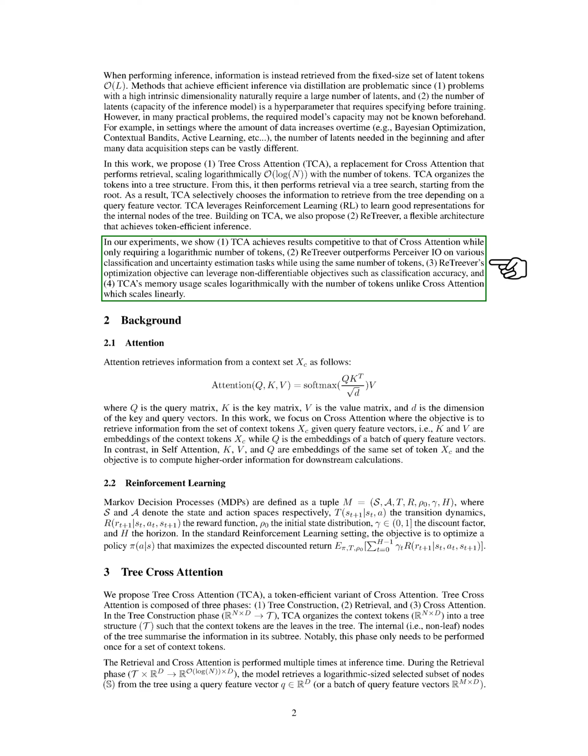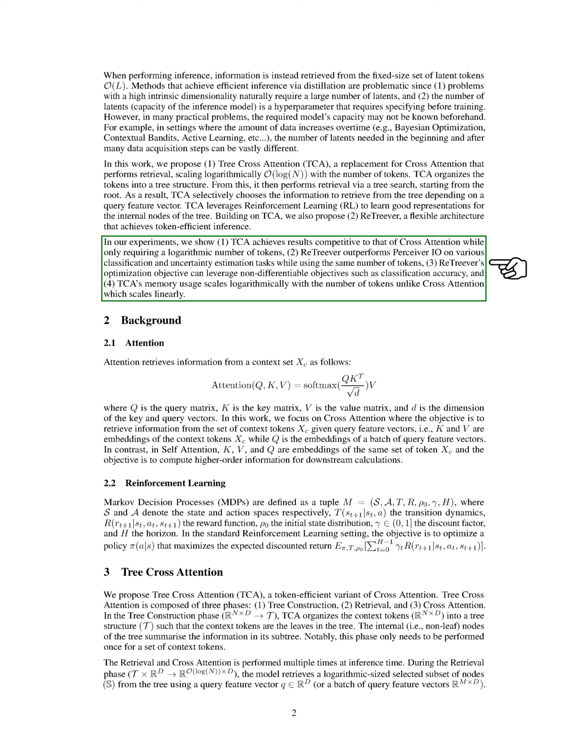In our experiments, we found that TCA performs as well as cross-attention while only requiring a logarithmic number of tokens. ReTreever outperforms Perceiver I/O on various classification and uncertainty estimation tasks while using the same number of tokens. ReTreever's optimization objective can leverage non-differentiable objectives such as classification accuracy, and TCA's memory usage scales logarithmically with the number of tokens, unlike cross-attention which scales linearly.